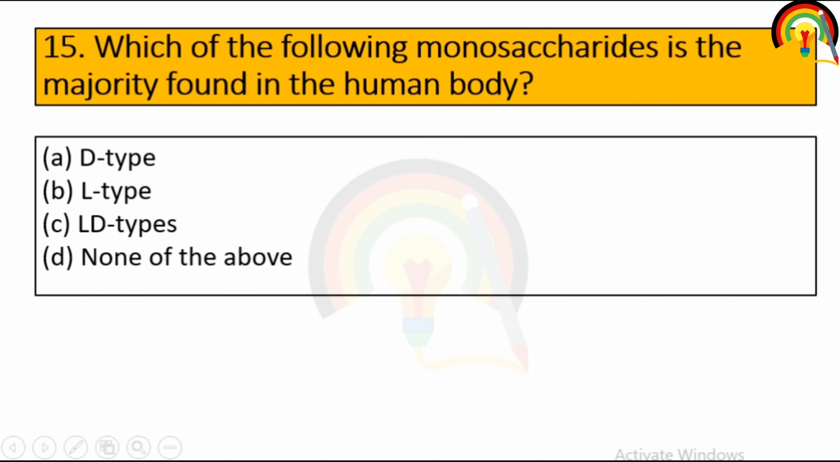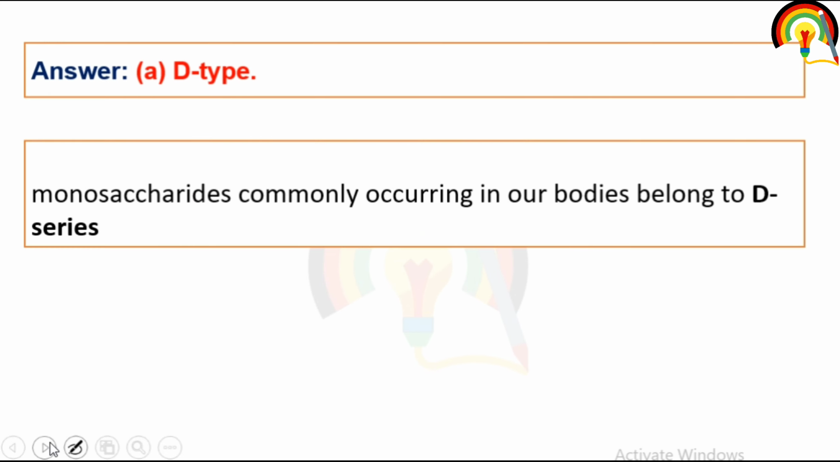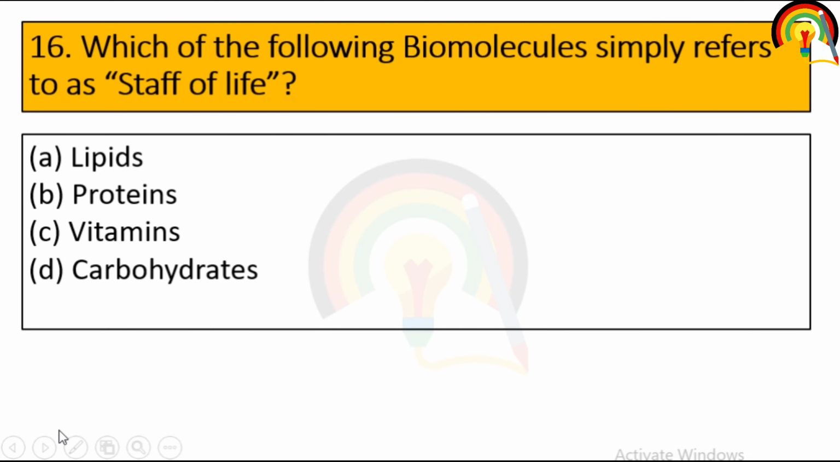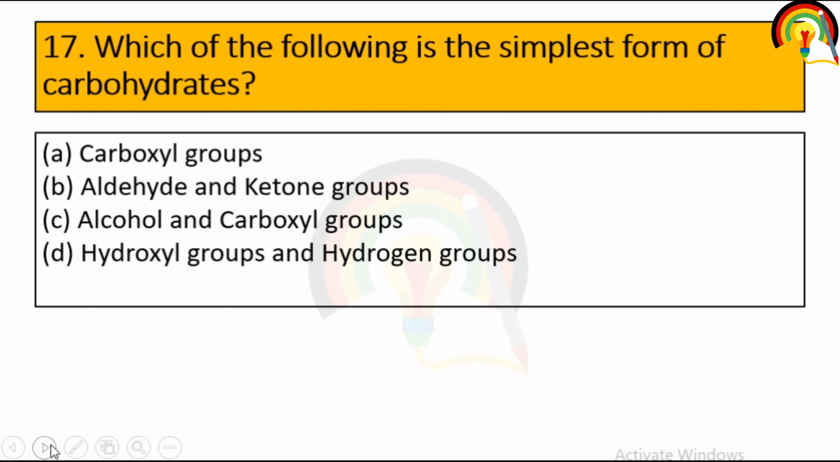Next one is, which of the following monosaccharides is majorly found in the human body? So in majority, the D type of monosaccharide is found in the human body. Which of the following biomolecules is simply referred to as the staff of life? So carbohydrate is also called the staff of life. Next one, which of the following is the simplest form of carbohydrate? So aldehyde and ketone group, this is the simplest form of carbohydrate.